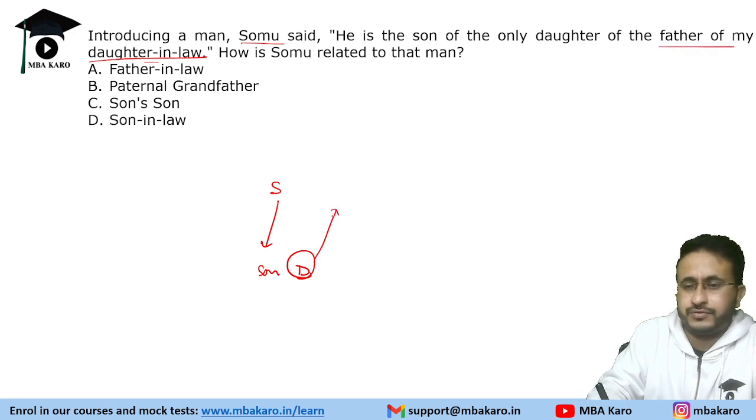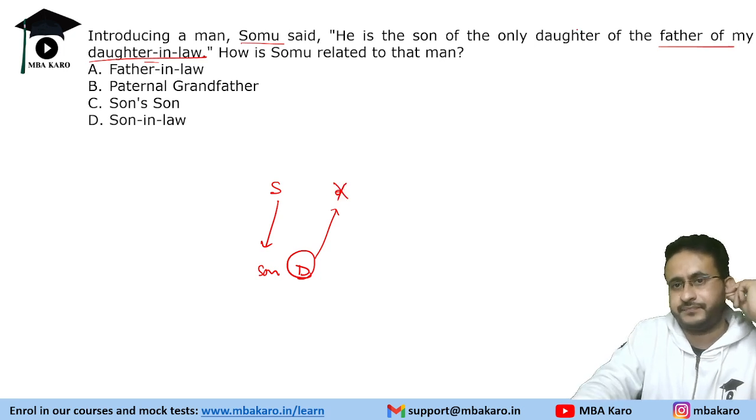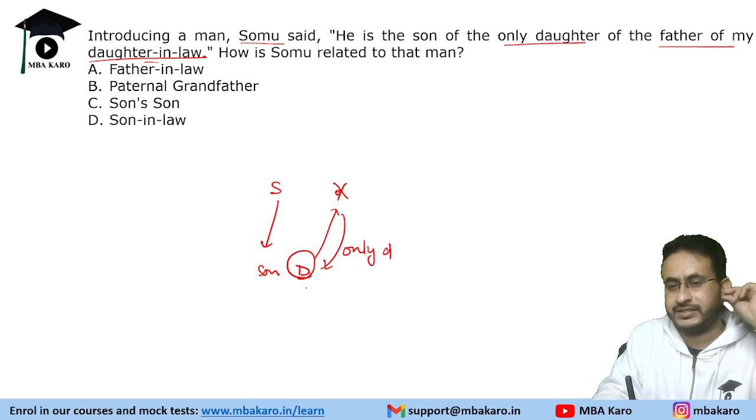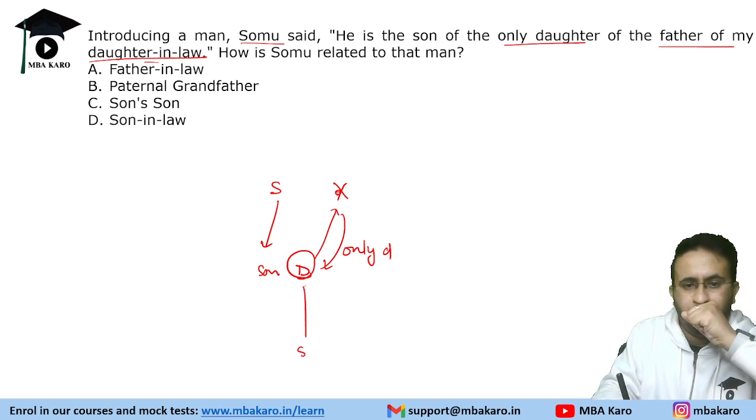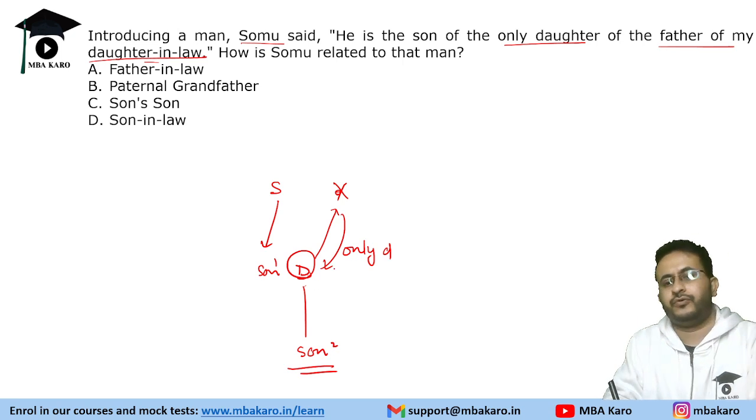So Somu's daughter-in-law's father will be, let's say this is X. Only daughter will be the daughter-in-law, and the son of this is the son of only daughter.